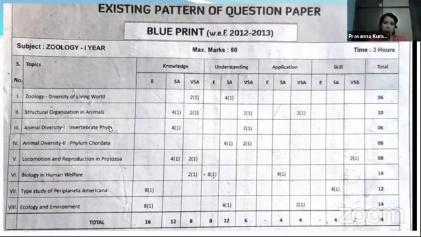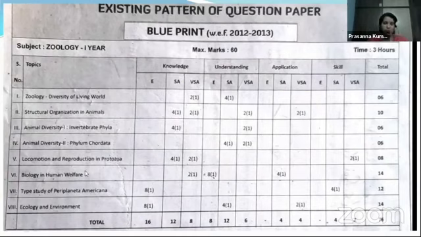Then coming to the third unit, animal diversity 1, for MSET purpose you will be getting 11% of questions. So this is very, very, very important. You have to concentrate more on invertebrate phyla to answer very well from the MSET point of view. So 11% of questions you will get from invertebrate phyla. Then coming to animal diversity 2, that is the fourth unit, 7% of questions we are going to get for MSET. This is also important. And from the fifth unit, locomotion and reproduction, only 2% of questions you are going to get.